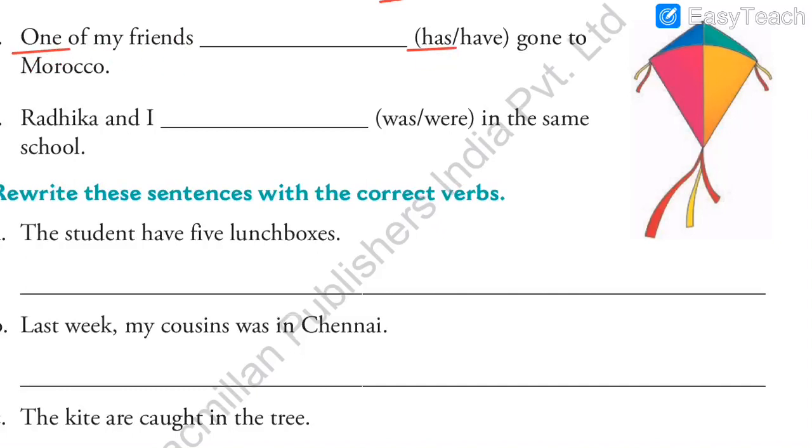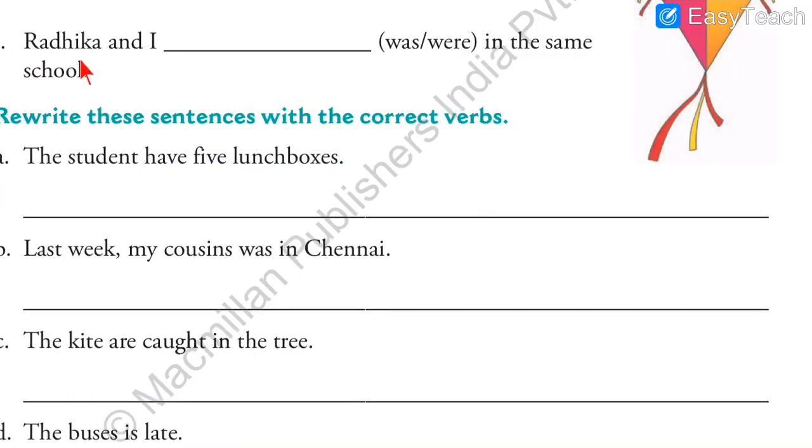So we write has. Next one, Radhika and I dash in the same school. Now read the subject, Radhika and I. So the subject is more than one, which means here we are talking about more than one person. Radhika and I means you are there yourself and maybe your friend Radhika. So you are two, which means when two are there, it is plural.